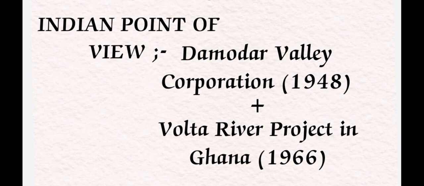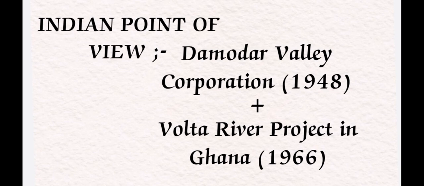Here the Damodar Valley Corporation in India: we also implemented important policies, programs and regional planning. In the same way as in the United States of America, where they started controlling and pursuing important aims and objectives through the Tennessee Valley Authority and regional planning, in India we adopted the Damodar Valley Corporation in 1948.